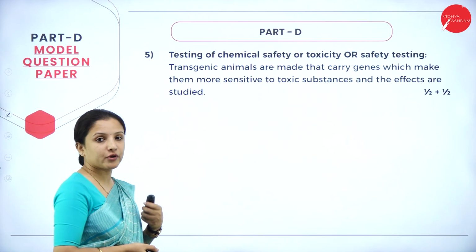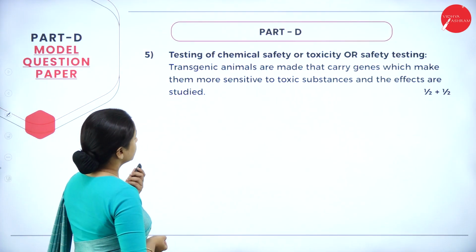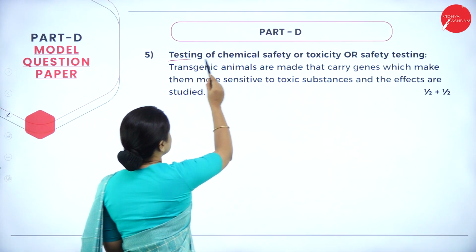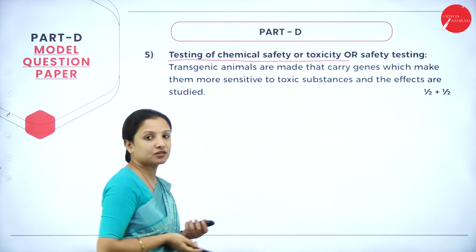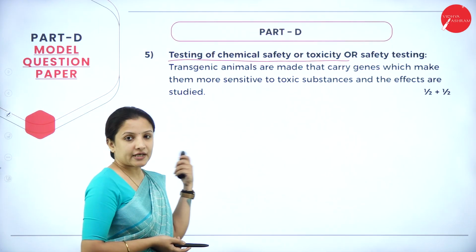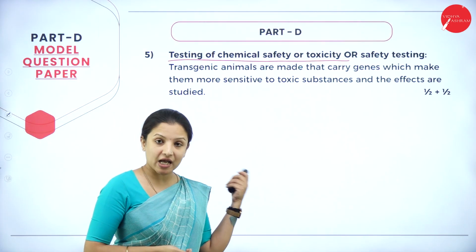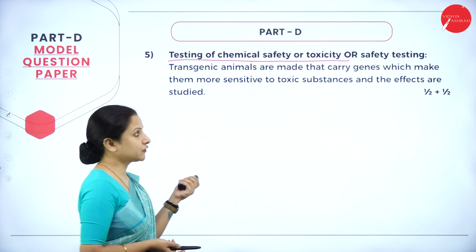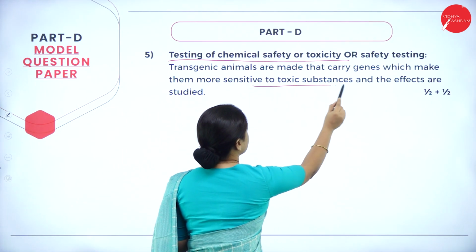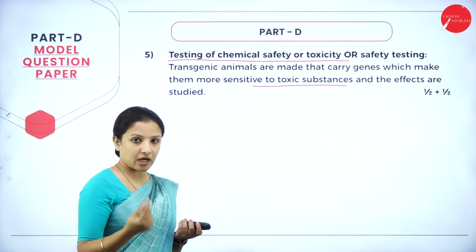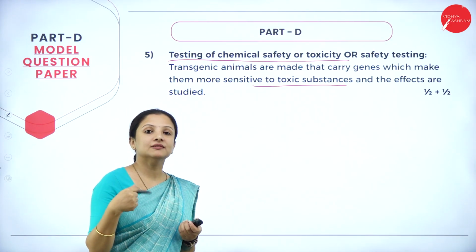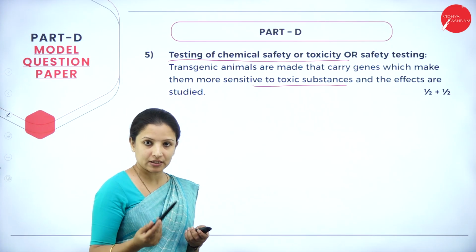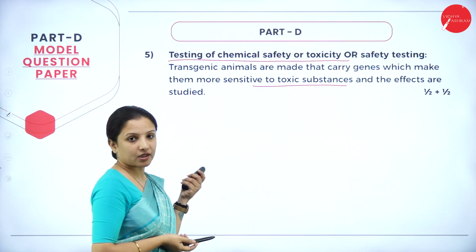We need to add one more because it is a 5 marks question. So the next is testing of chemical safety or toxicity testing is what we call it. So transgenic animals can be made which carry genes that are designed to be more sensitive to toxic substances so that experiments can be done on those animals to test the safety of that particular toxic chemical. So for that also it can be used.